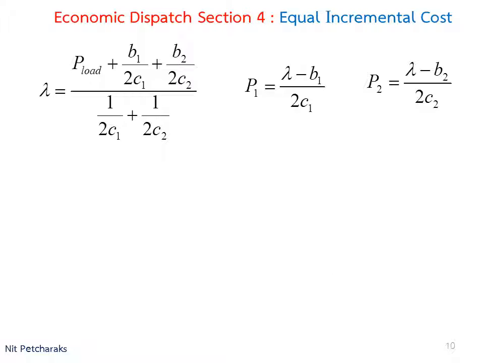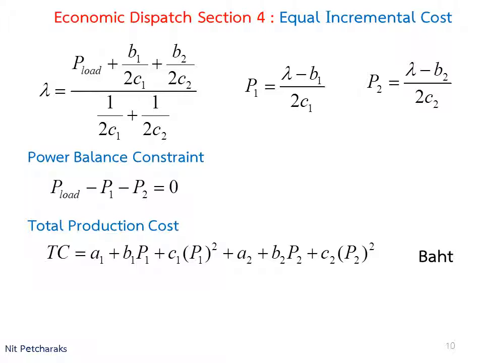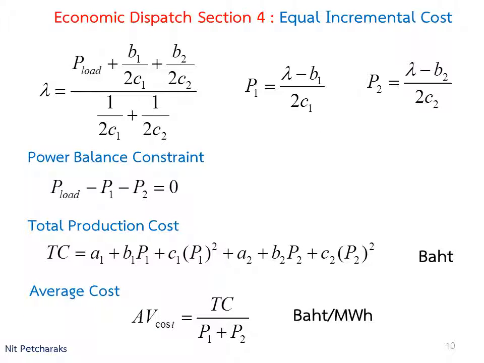In conclusions, if there are two generators and their cost functions are given, we can calculate the appropriate value of lambda, and then we can calculate the output power P1 and P2, and we can check the answer with power balance constraint. And finally, we can calculate total production cost and average cost.